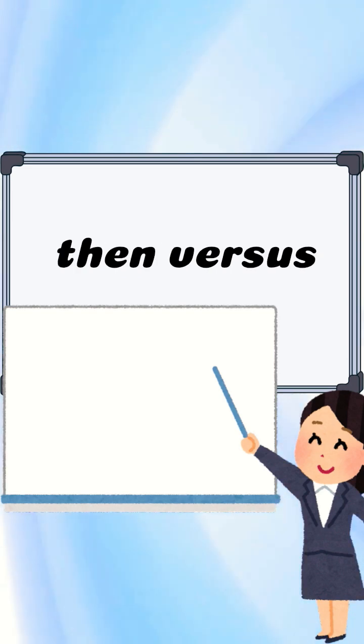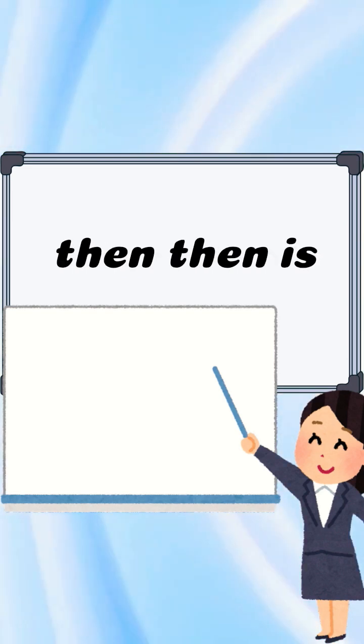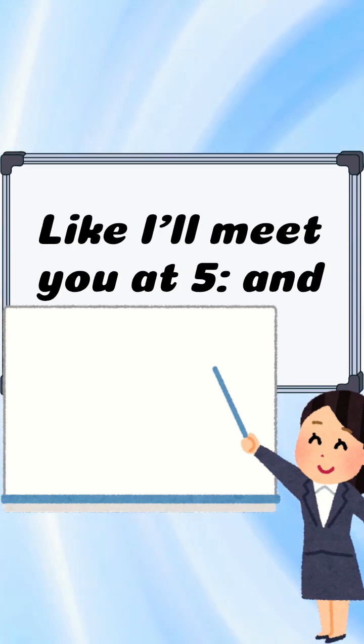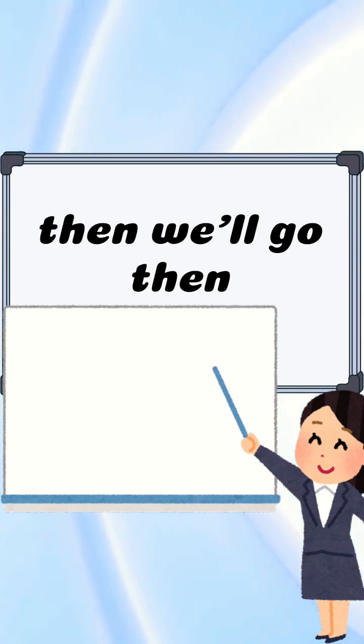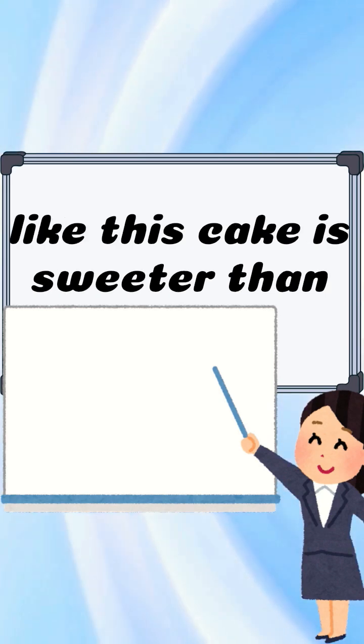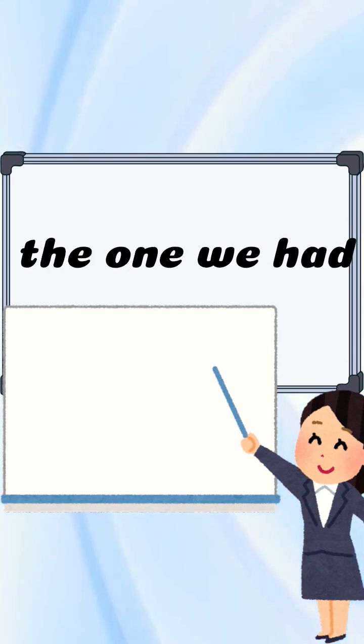Then versus than. Then is used for time or sequence, like I'll meet you at 5 and then we'll go. Than is used for comparisons, like this cake is sweeter than the one we had yesterday.